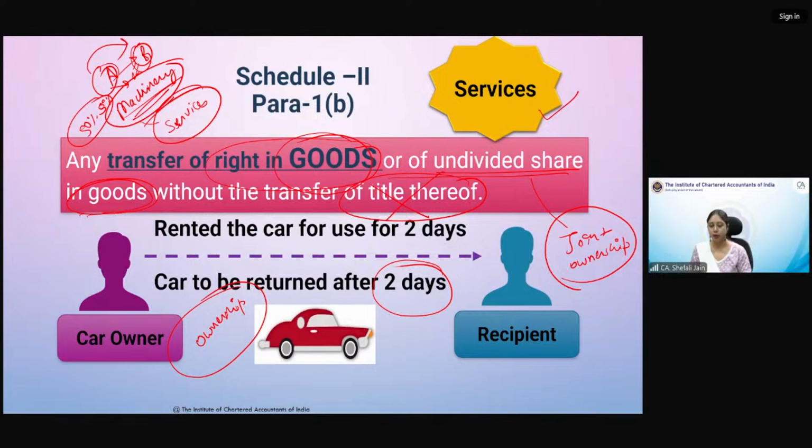That is also covered in Schedule 2, Para 1B. So I hope that clears your doubt, Arun Sagar. Okay, Shamli, thank you. You enjoyed the session. With this, we come to an end of the session.